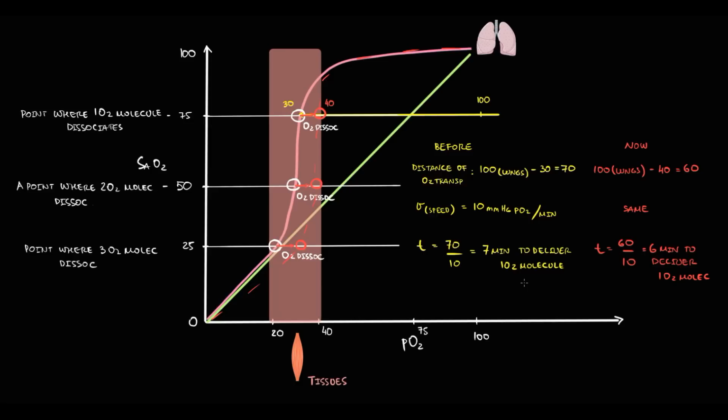Based on this, we can say that the right shift allows us to transport oxygen to tissues significantly faster. So right shift is an adaptation mechanism that becomes very useful in case of tissue hypoxia, because it allows to increase oxygen delivery to the tissues.